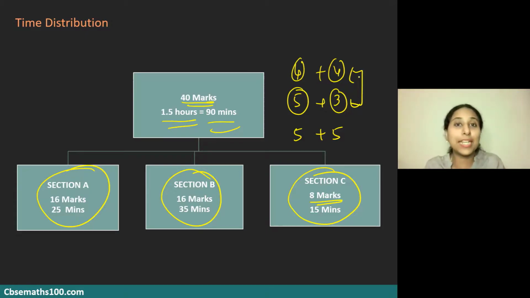You still have 15 minutes left to check your paper, to go back to questions which you may have left, to see whether you have guessed any answers anywhere and you can figure out the right answer. And in case some of you have not been able to attempt questions worth 40 marks, I would say take a chance and guess on a few other questions. Do not leave it blank.